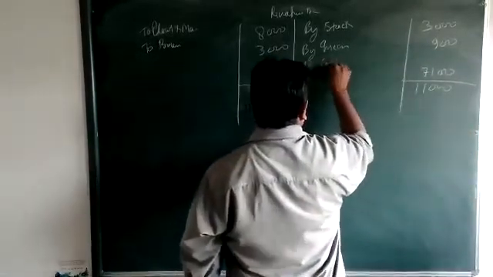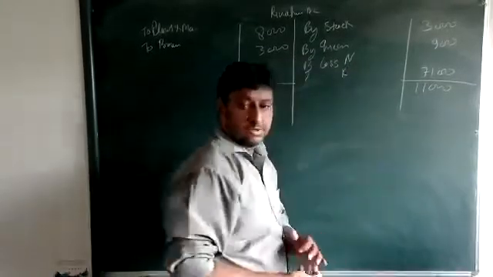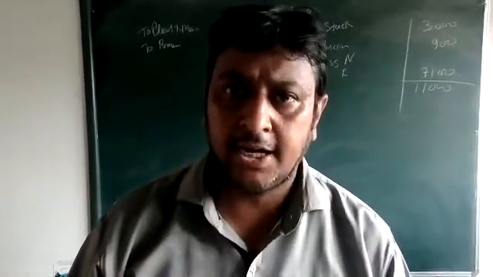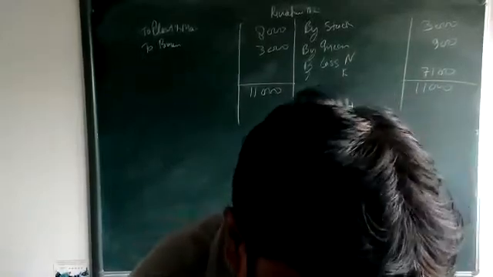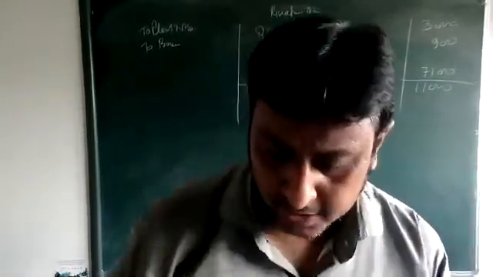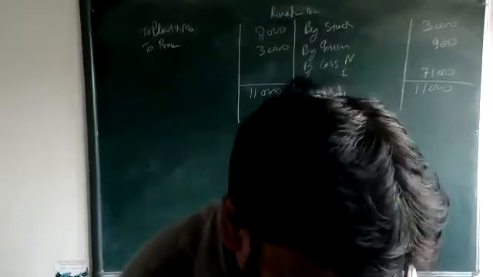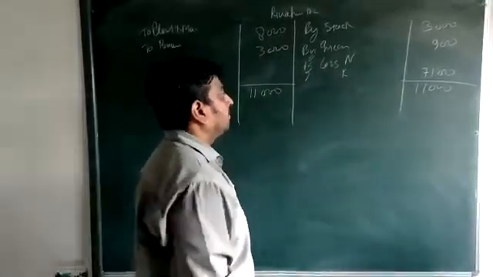The loss is 7,100. Divide this amount between Name and Fame. And the Name and Fame ratio is 3:2. Okay, beta, just divide this amount in 3:2.